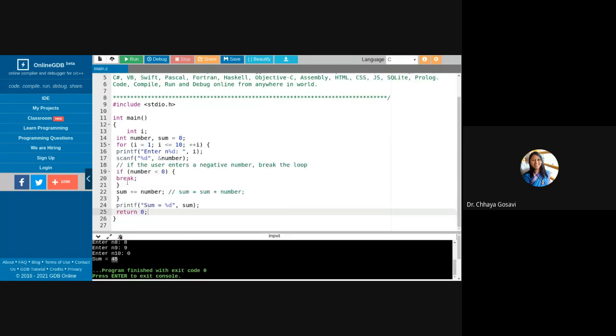This is the job of break. Break this loop and come out of this loop.